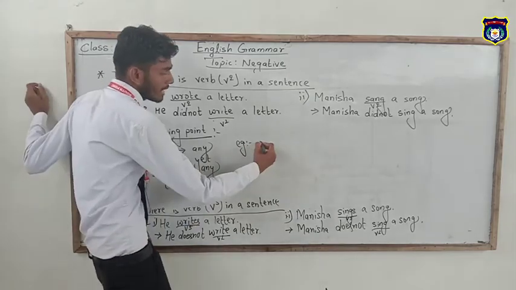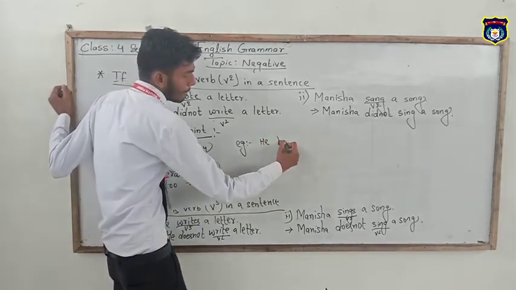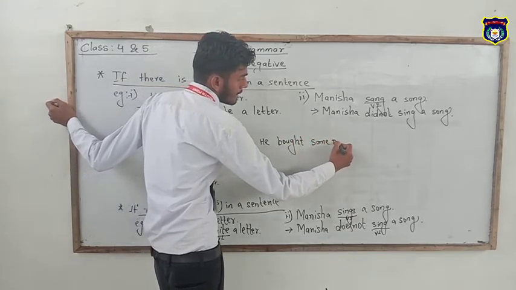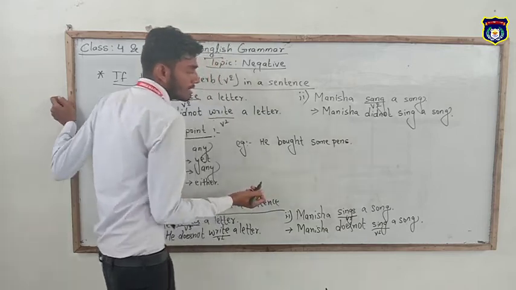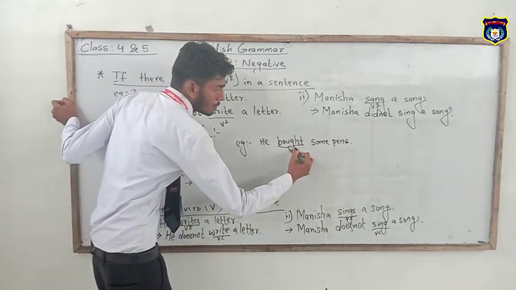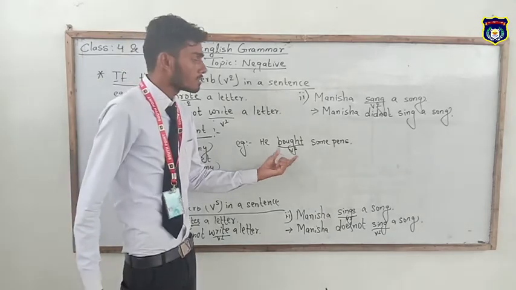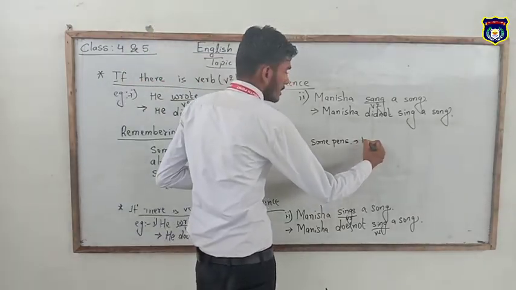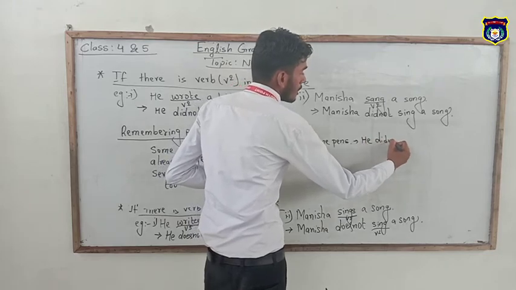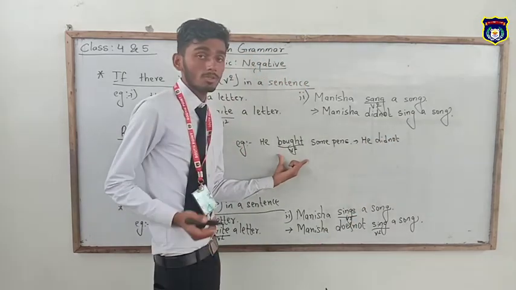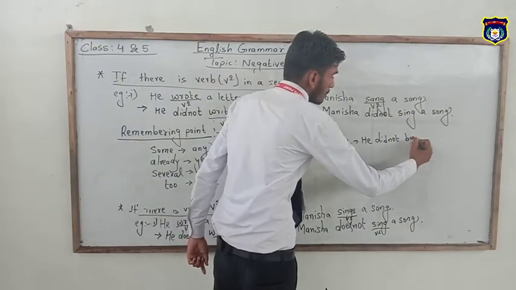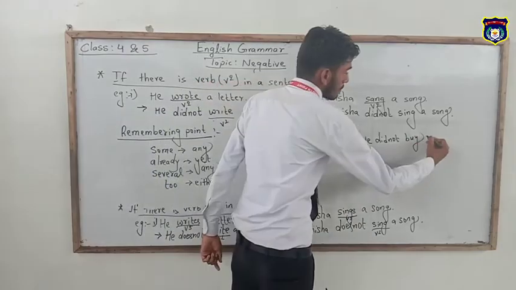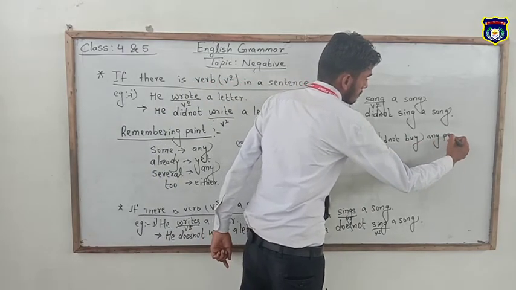The question is some, just like he bought some pens. In this sentence, bought is in V2 form, it is V2 of buy. So if we change it into negative, we have to change it. Its negative is he did not, and bought changes into first form buy, V1 form, and some changes into any. So he did not buy any pens.